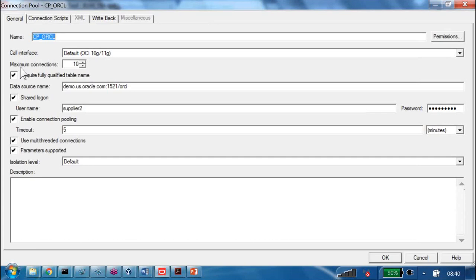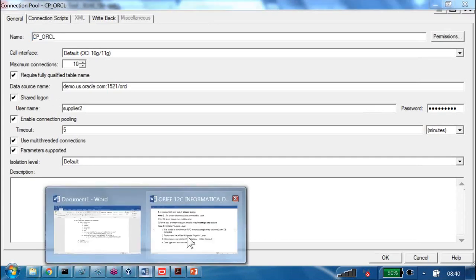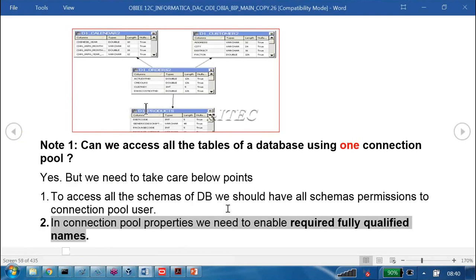You got my point? So, you understand the question very clearly. What is the question? Can we access all the tables of the database using one connection pool? Answer is yes. However, we have to take care of the below points. Number one, whatever username we are using inside the connection pool, that user should have permissions to all the schemas we are looking for. Second, we have to enable the require fully qualified table names option. Third, we have to enable the shared logon option. That's it. These are the three points you need to take care of.